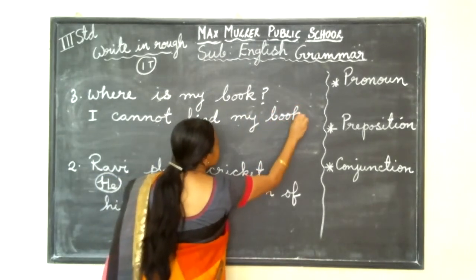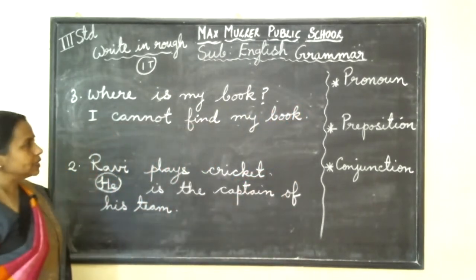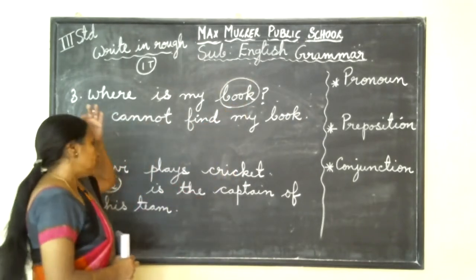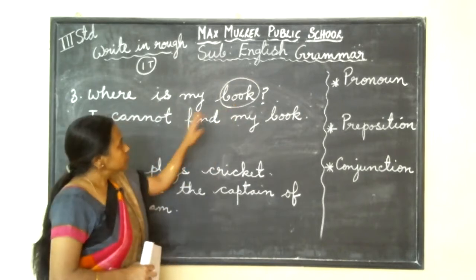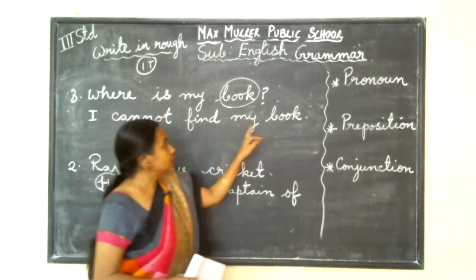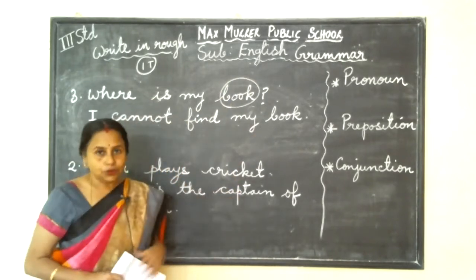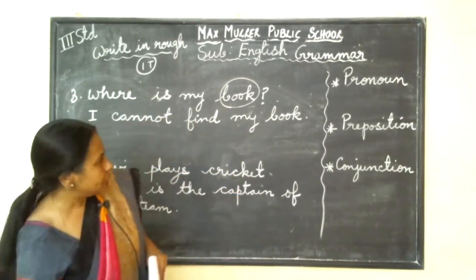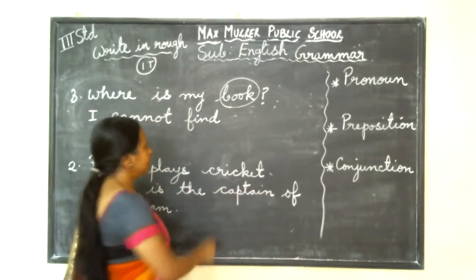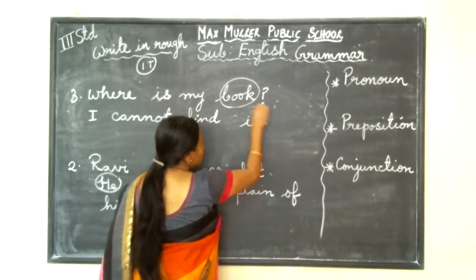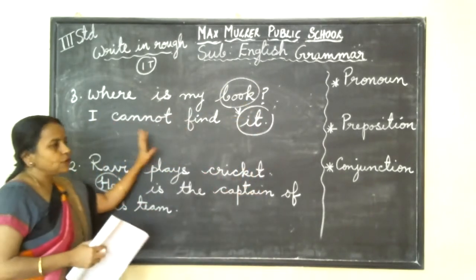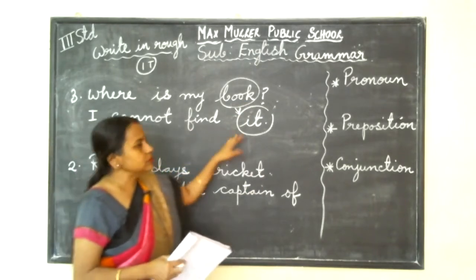Now see, what am I talking about? I'm talking about my book. So book is one noun. It is a non-living thing. Two times "my book" doesn't sound good. Instead of repeating my book, I can write one pronoun here: I cannot find it. It is the pronoun for book. It sounds good now. Where is my book? I cannot find it. Understood why we write pronoun?